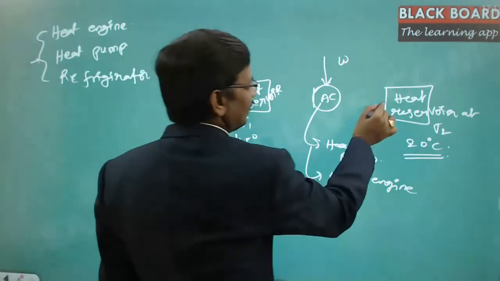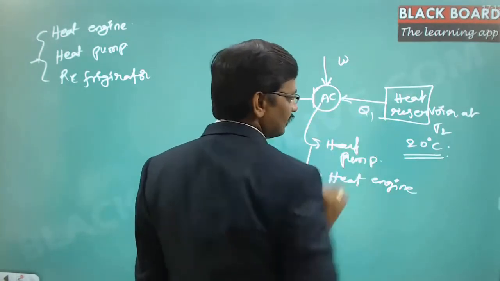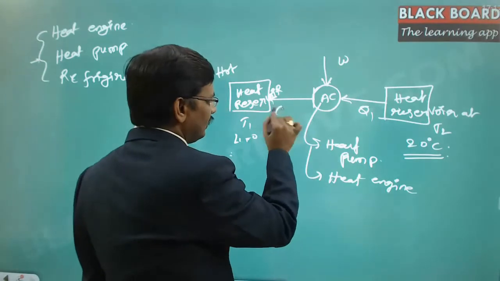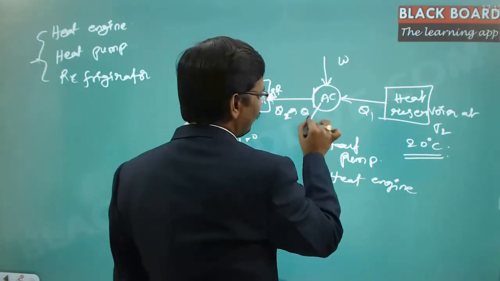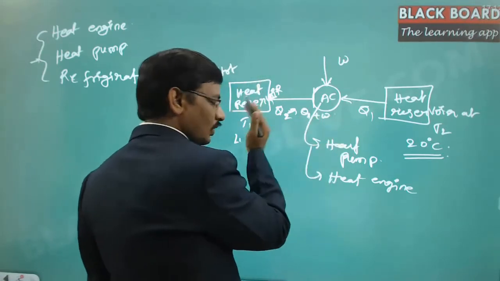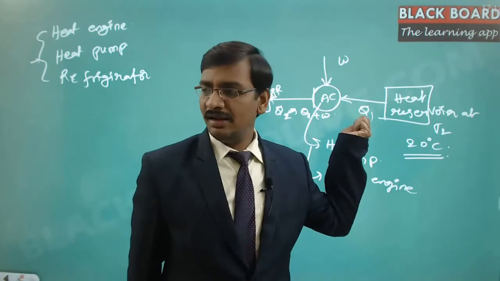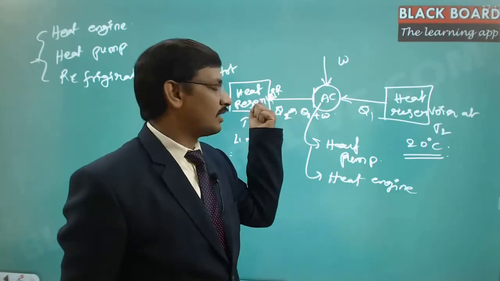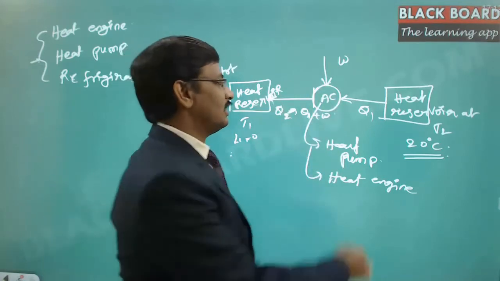So it takes Q1 from this and supplies Q2, where Q2 is nothing but Q1 plus W. These two together are supplied. So to extract certain heat and put it onto the hotter reservoir, you need to do certain external work, and this is nothing but the AC.